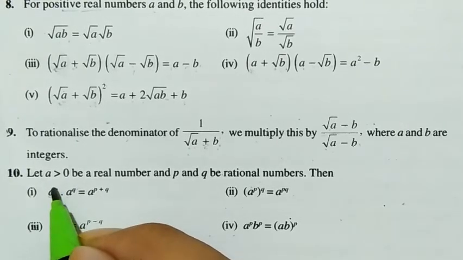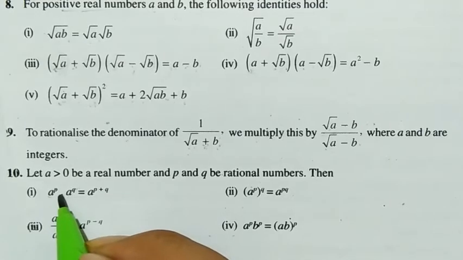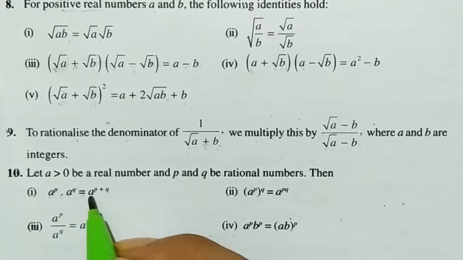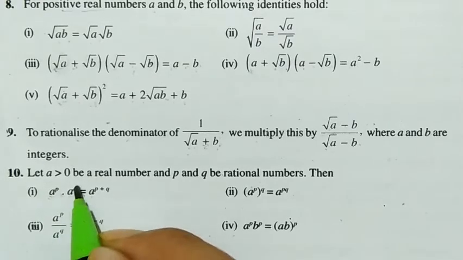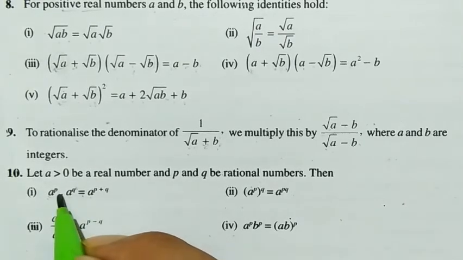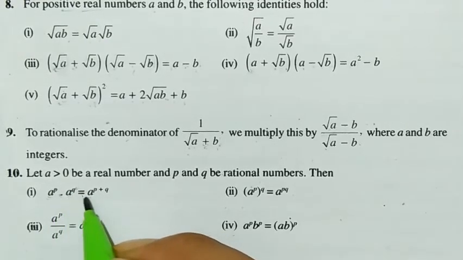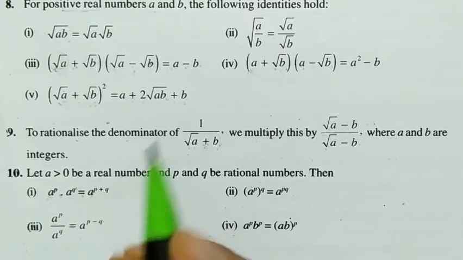Bases are the same, powers are different. It's in multiplication, so we write the same base a, and now we add the powers p and q. We add the powers when these are in multiplication. So a^p · a^q = a^(p+q).